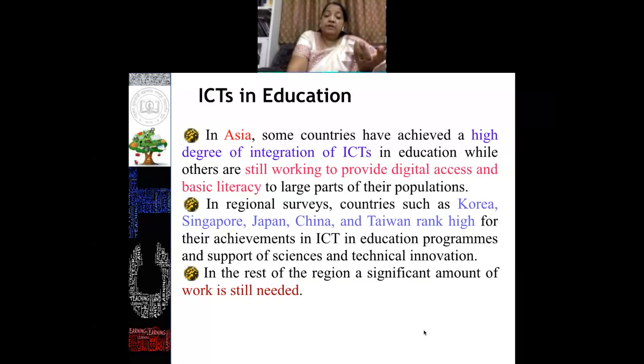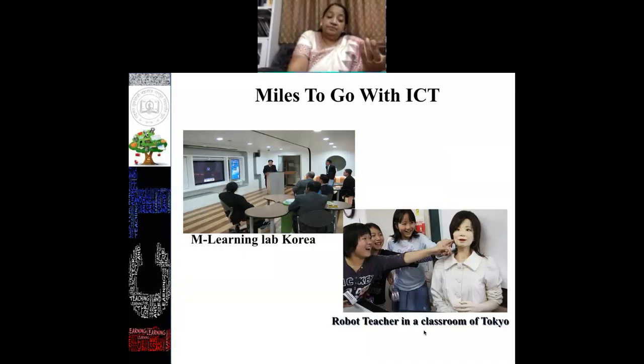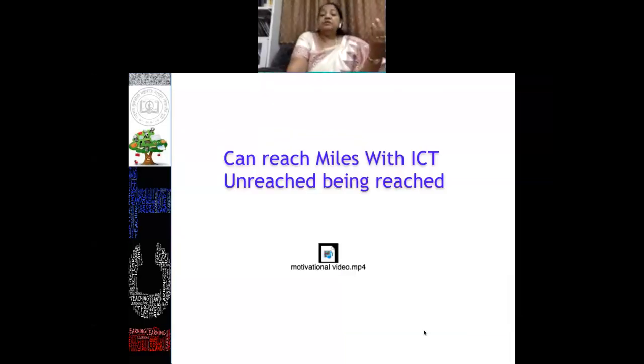So for countries like Korea, Japan, and China, we have miles to go with ICT. In Korea, they have developed a very good learning model. The labs are developed and working. Still in Korea, robot teachers are in the classroom in Tokyo. This is also one of the glimpses which help us understand how far they have reached in the integration of ICT in the teaching-learning process. So we need to reach miles with ICT, the unreached being reached.